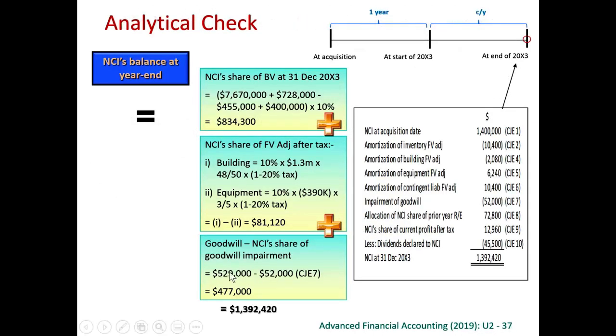So 529,000 is the goodwill for NCI at the day of acquisition. 52,000 is the impairment loss. The remaining portion is 477,000. When we add together NCI's share of the book value of the net asset, NCI's share of the fair value adjustments remaining, and also the remaining portion of the goodwill for NCI, you exactly get this 1,392,420.